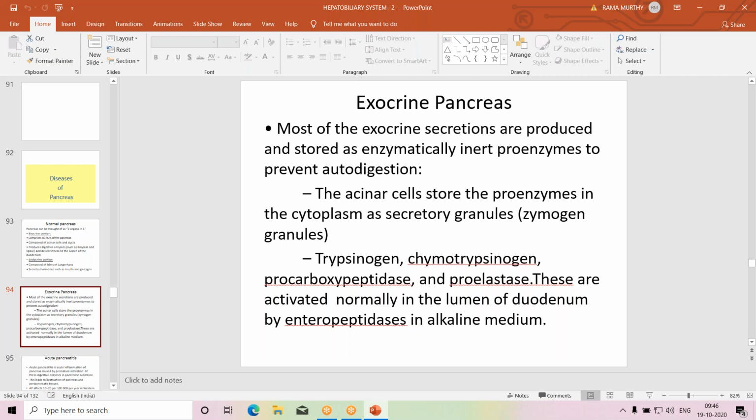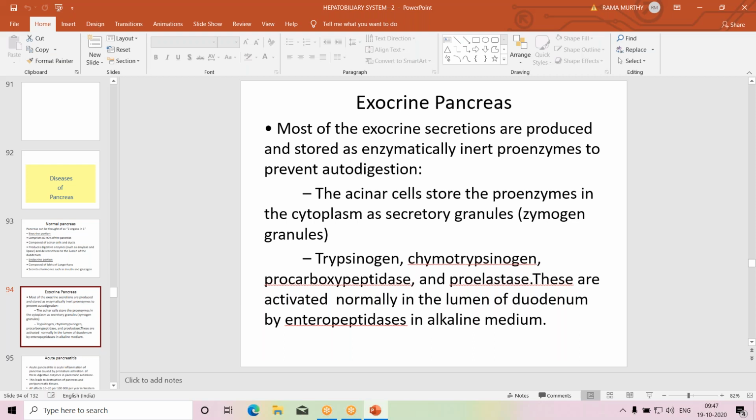So unless the pancreatic juice enters the duodenum, the enzymes are not activated. If they are activated prematurely, that will cause autodigestion of the pancreas. So that is the disease that produces inflammation.